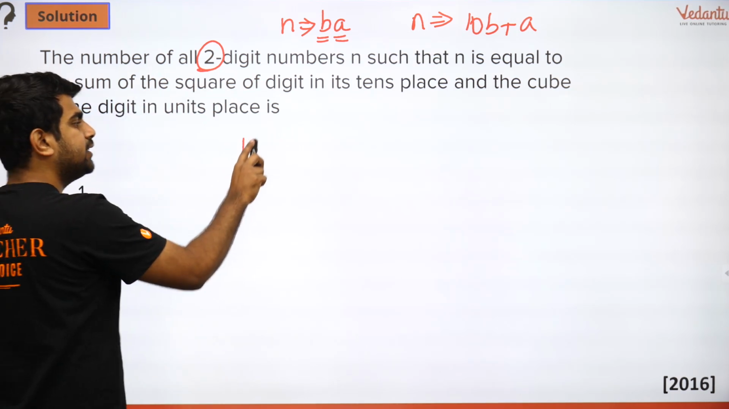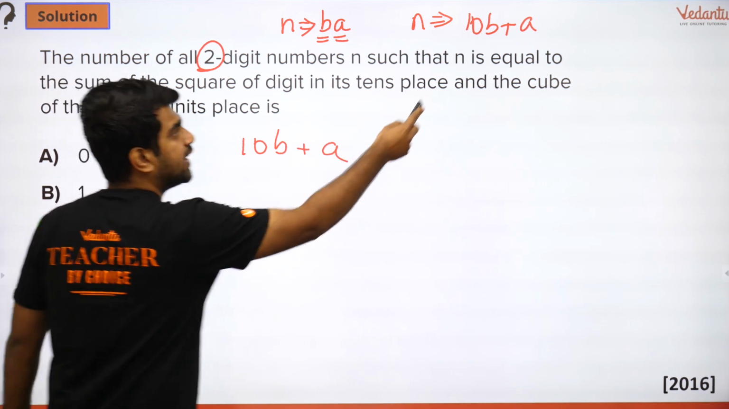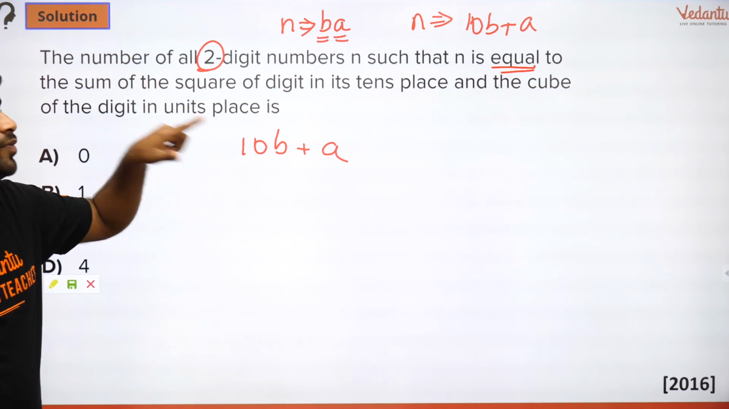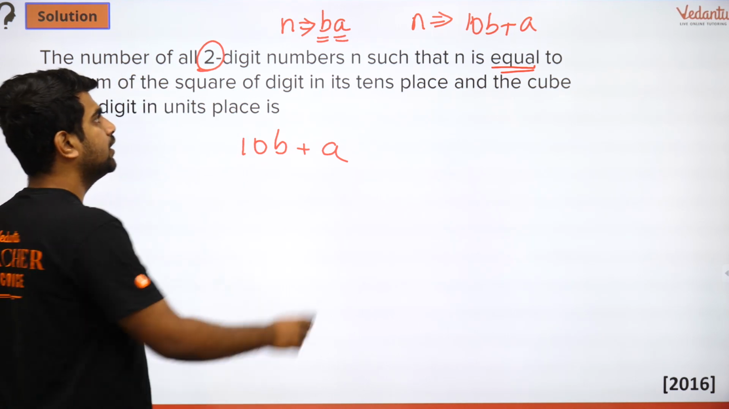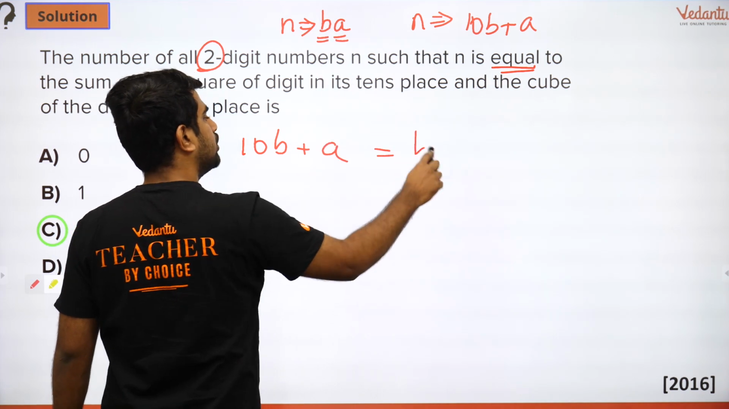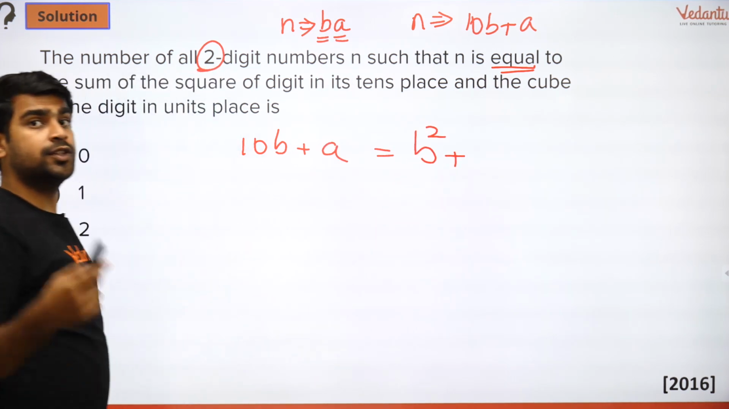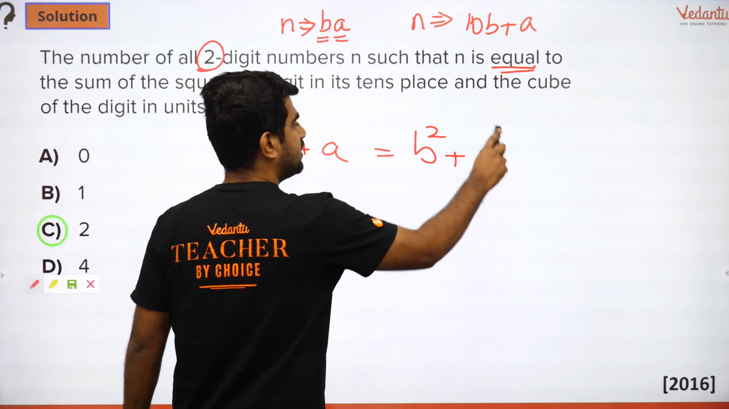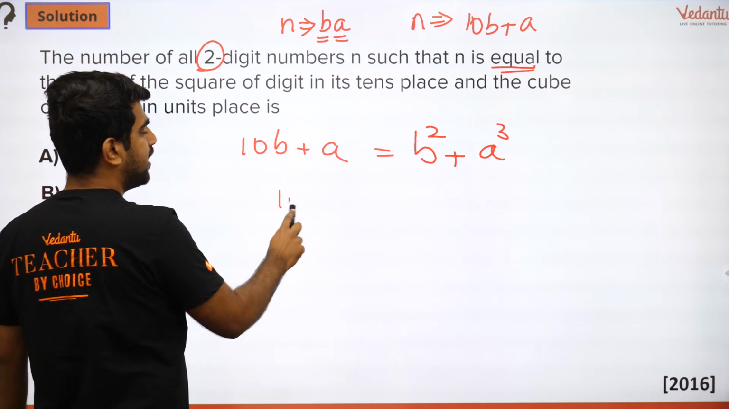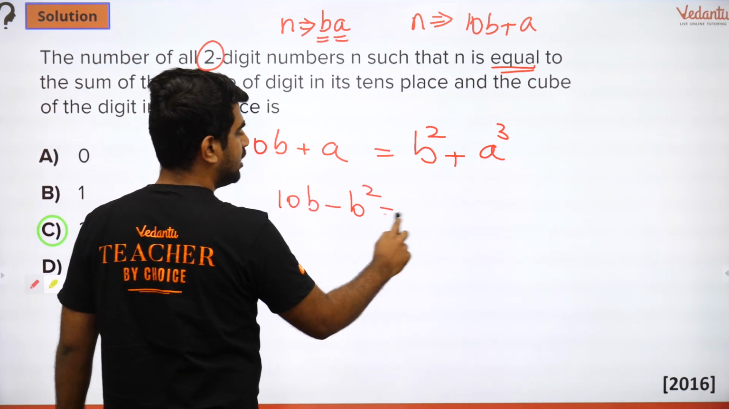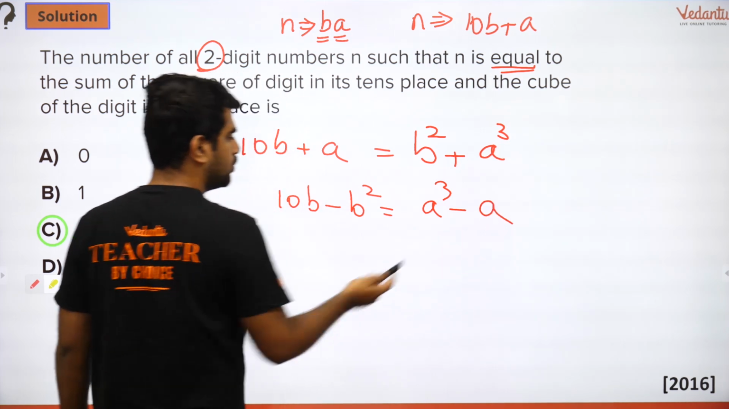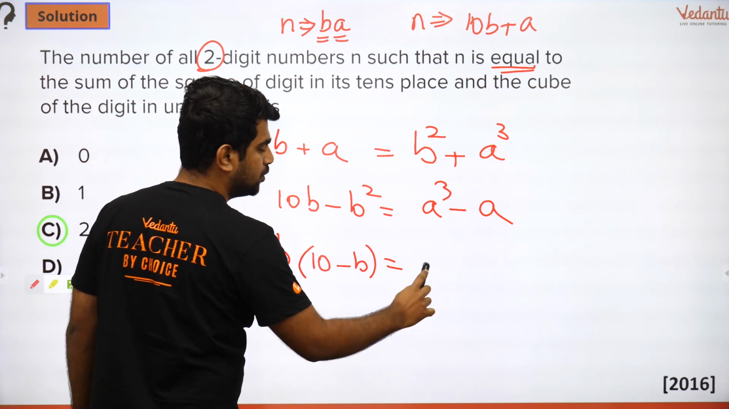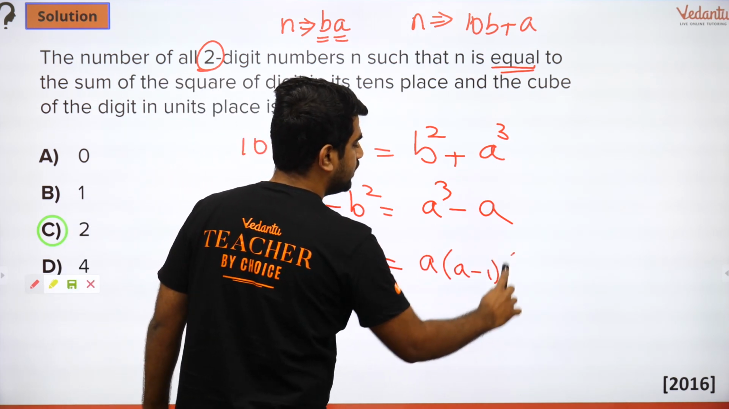Now n is equal to what they are saying? n is equal to the sum of the square of the digit in tens place. What is the digit in tens place? B. So it is b square plus the cube of the digit in the units place, so it is going to be b square plus a cube. So now I'll have 10b minus b square is equal to a cube minus a. So I'll have b into 10 minus b equal to a into a minus 1 into a plus 1.